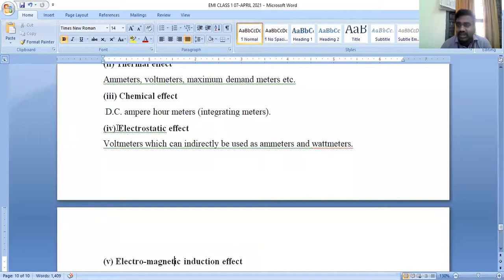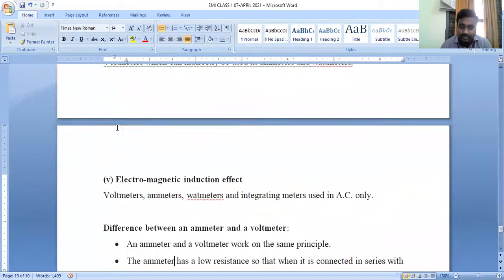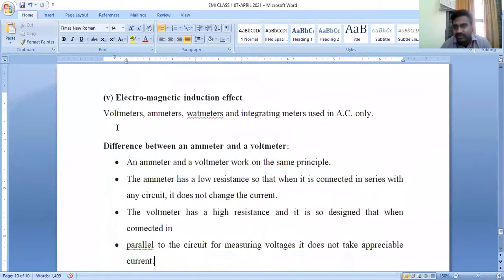Depending upon the electrostatic effect also, we can classify voltmeters, ammeters, and wattmeters. And there are various types of classifications and principles of operation based on the magnetostriction effect.